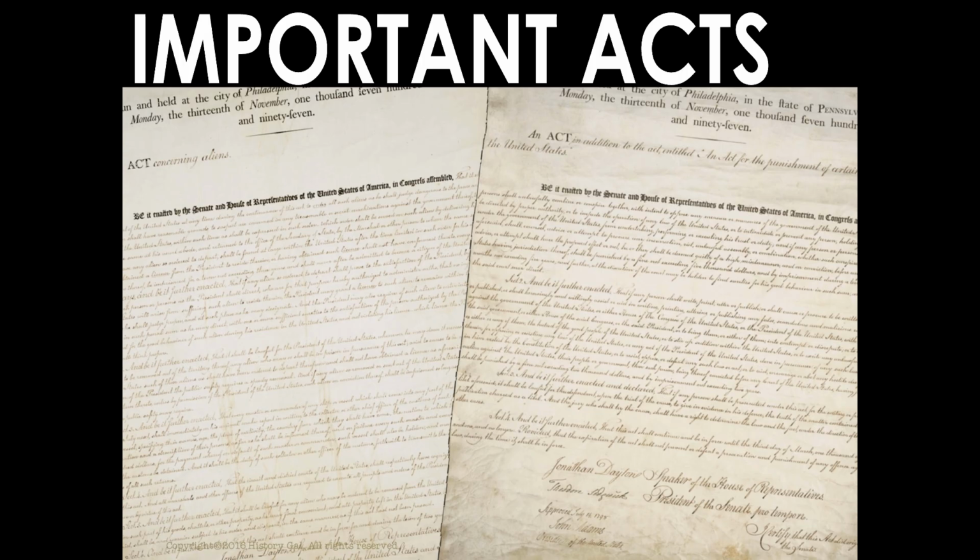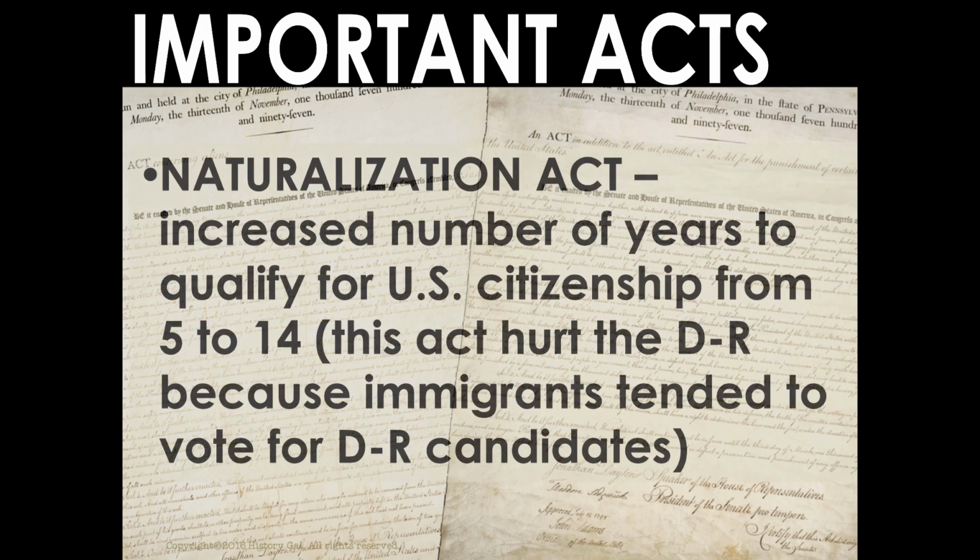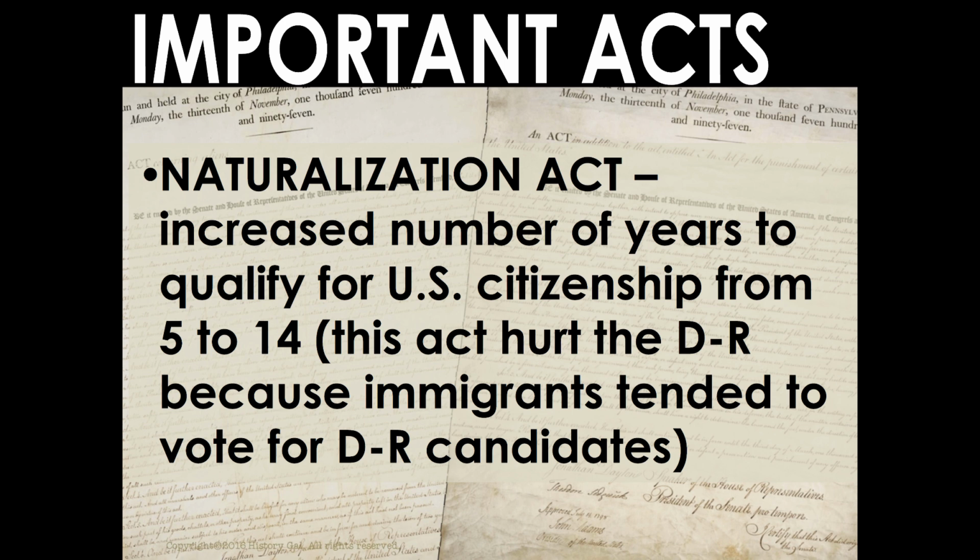So there were some important acts that were ratified into law during his presidency. The first one was the Naturalization Act. Essentially, this increased the number of years to qualify for U.S. citizenship from 5 to 14. And this act actually hurt the Democratic Republican Party because immigrants tended to vote for a Democratic Republican candidate.